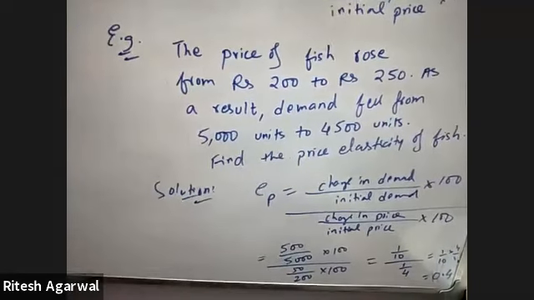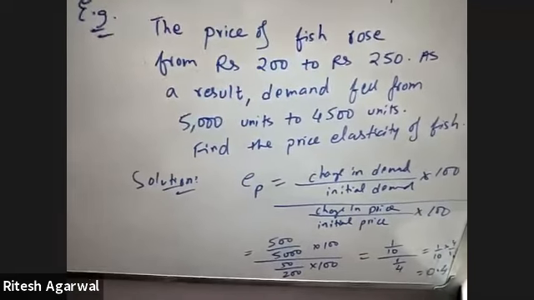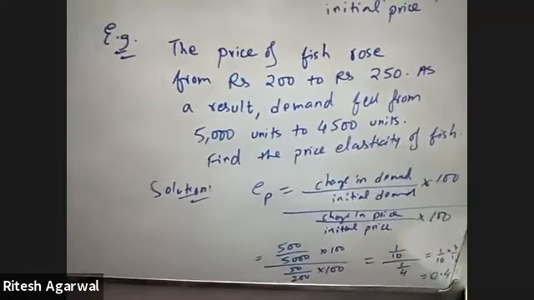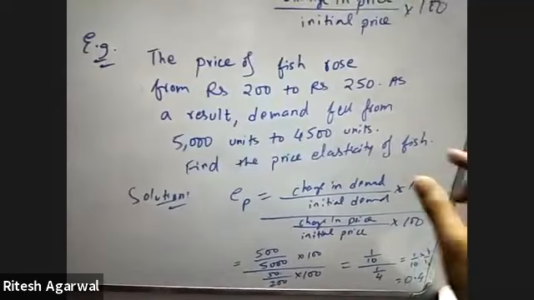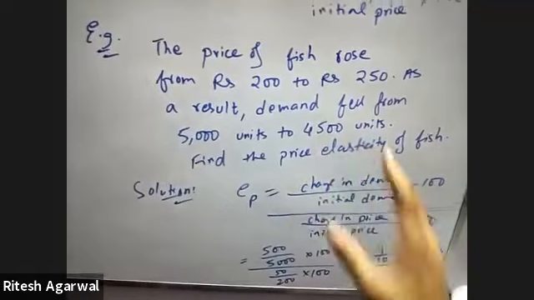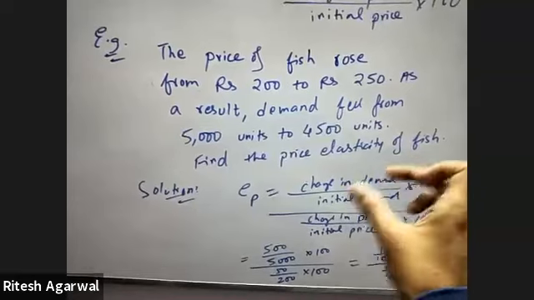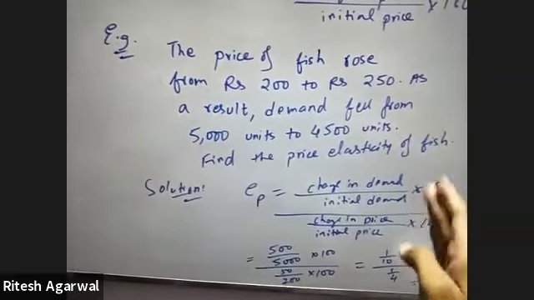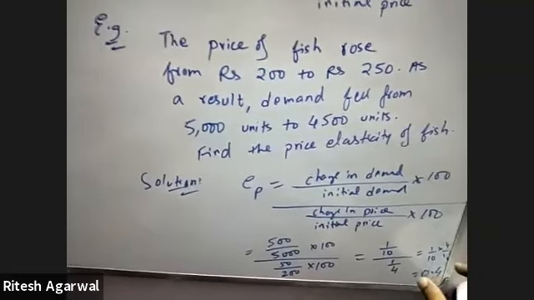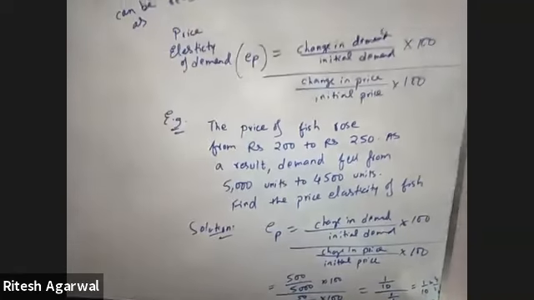Now, is 0.4 a high or low elasticity? Any elasticity which is less than 1, like in this case, where it is 0.4, is called low elasticity. And therefore, according to this sum, or according to this situation, the elasticity of fish is less than 1. Therefore, the demand for fish is inelastic. When it is less than 1, we say it is inelastic. All right, please copy this.